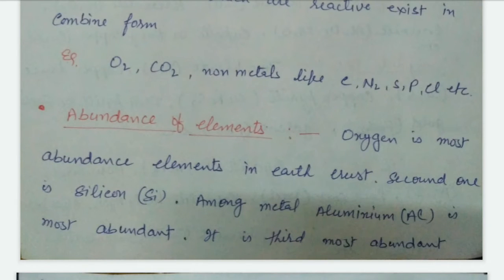Abundance of elements. On the basis of abundance, oxygen is the most abundant element in the earth crust. Second is silicon, Si is the symbol of silicon. Oxygen occurs in earth crust in large amount.